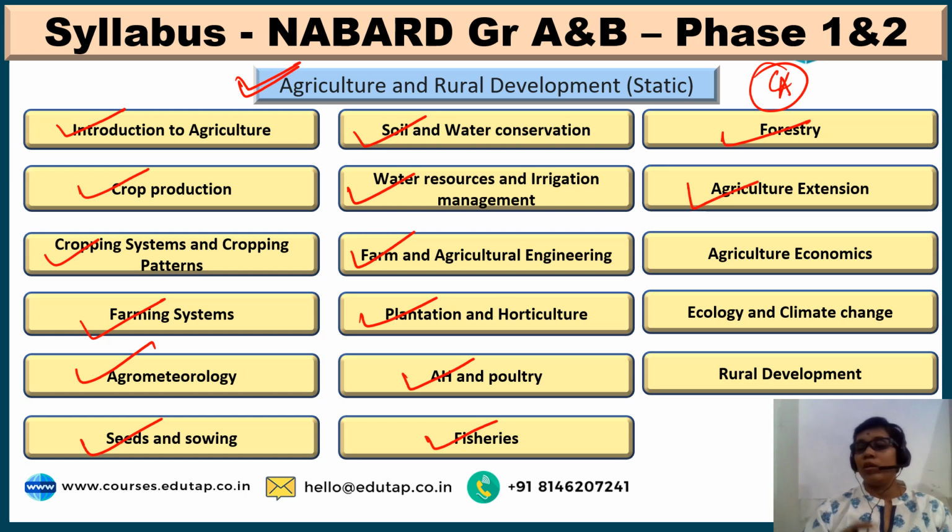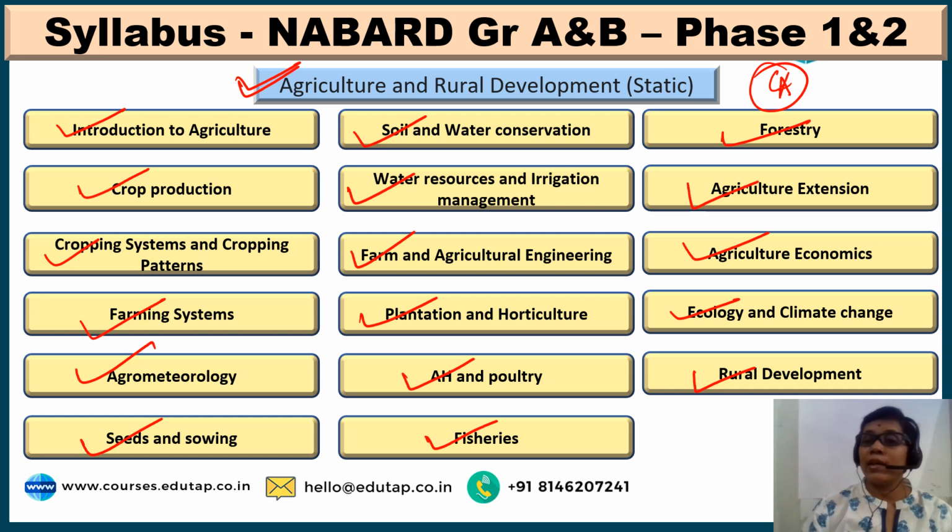Agriculture extension: all about what research stations are doing, how that is being disseminated, what the various processes involved are, and what the various schemes run by the government as part of that dissemination are. Next is agriculture economics, ecology and climate change, and rural development. See, these are all the chapters or the content that has been covered as part of the ARD agriculture syllabus as well as the rural development syllabus for static.